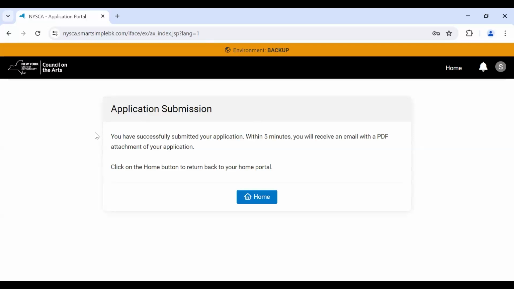To unsubmit and edit your application, you must email help@arts.ny.gov prior to the application deadline. To be considered for NISCA funding, your application must be resubmitted by the application deadline. If the application is not resubmitted, it will not be reviewed or considered for funding.